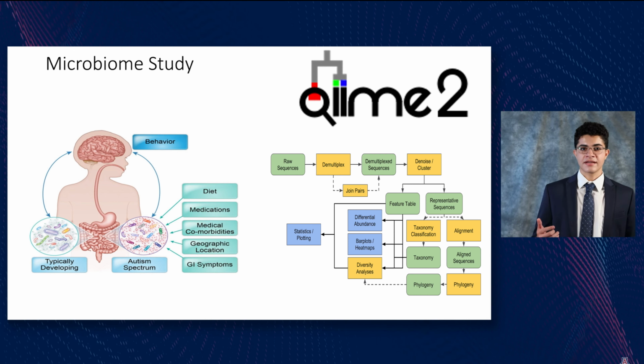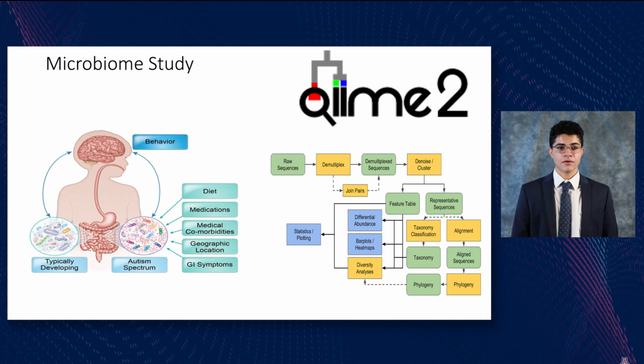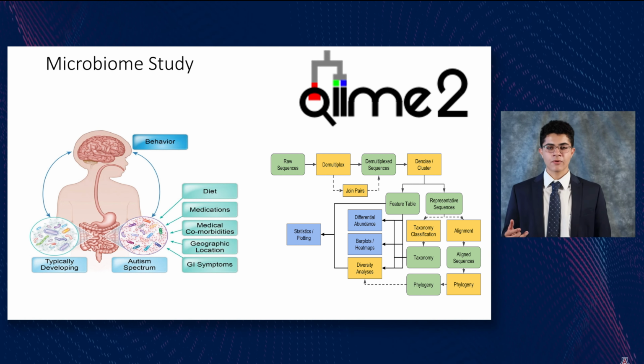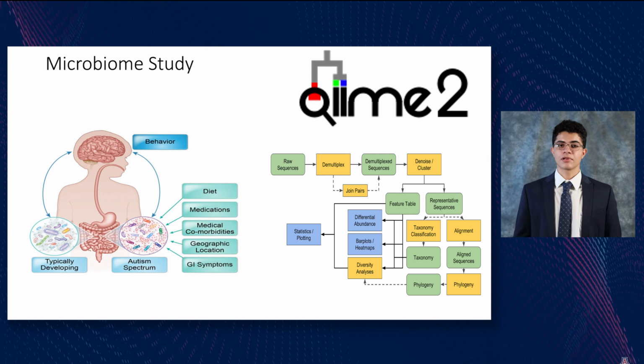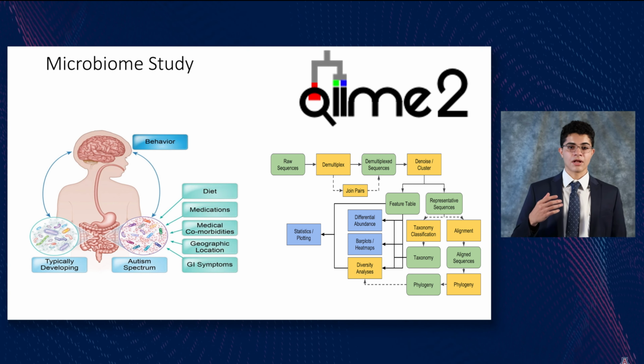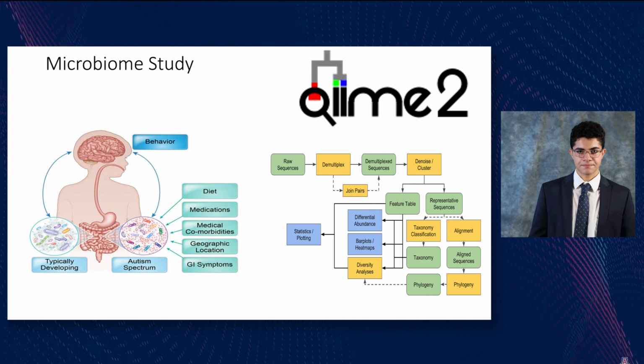To do this, we took a data set of 246 participants divided into two groups, an experimental ASD, or autism spectrum disorder having group, and a typical development TD group. And to perform this analysis, we used a tool known as QIIME2, a plugin software that generates statistical and taxonomic analyses that can overall generate plots in richness, evenness, and microbiome diversity that can help with the further analysis.